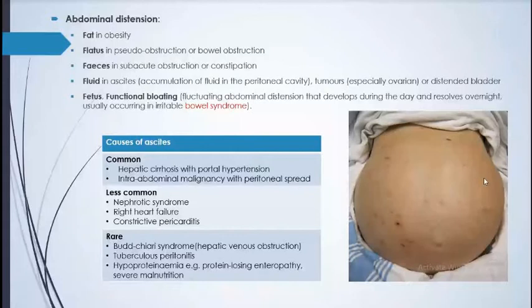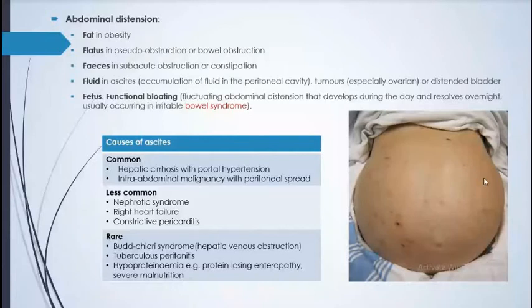Intra-abdominal malignancy with the peritoneal spread. And less common is nephrotic syndrome, right heart failure, and constrictive pericarditis. Rare but Budd-Chiari syndrome, that is hepatic venous occlusion, and tuberculous peritonitis, and hypoproteinemia, like protein losing enteropathy. Protein binds the fluid inside vessels. When there is a hypoproteinemia condition, what happens? Oncotic pressure is decreased. Because of that, all fluids go into the third space, all goes into the abdomen.